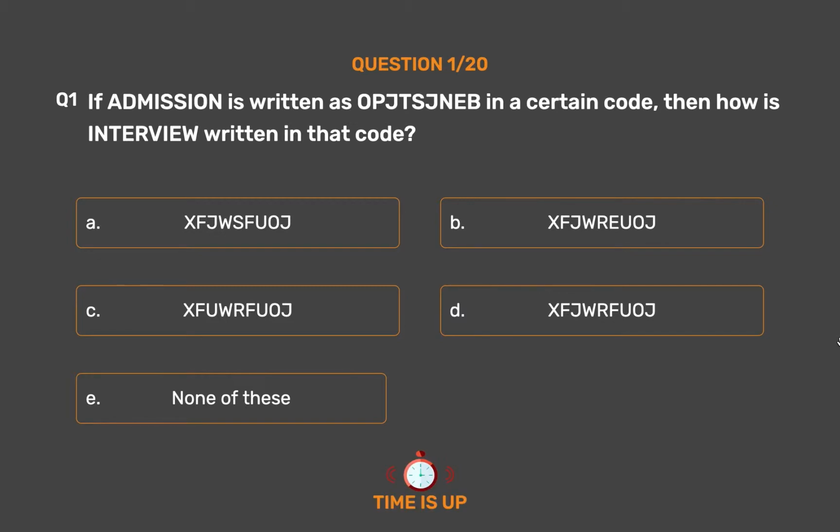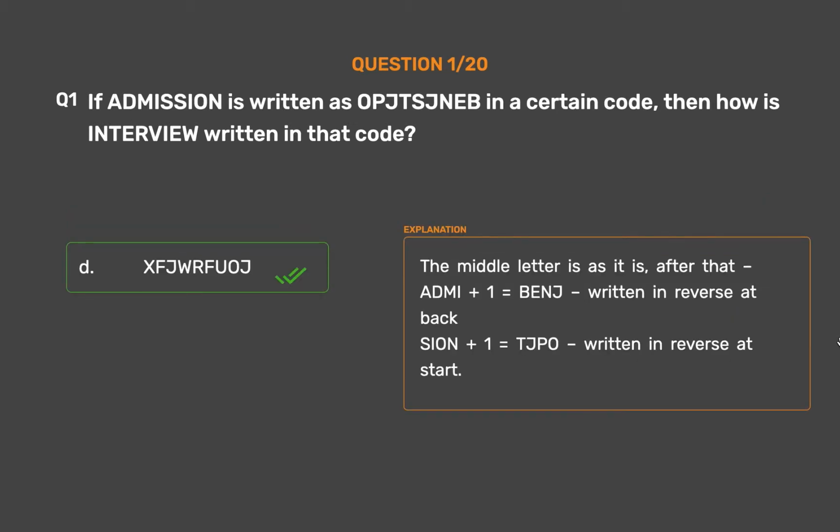The correct answer is Option D. ZFZFPOJ. The middle letter is as it is, after that dash admi plus 1 equals bench, written in reverse at back. Cyan plus 1 equals tjpo, dash written in reverse at start.